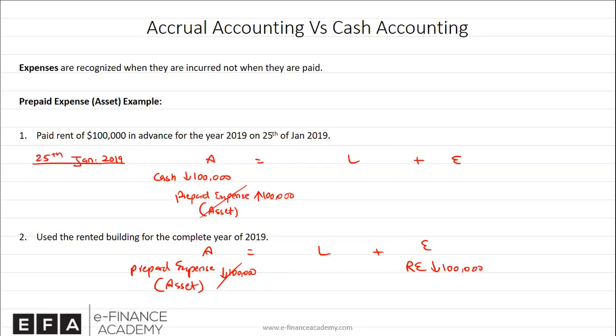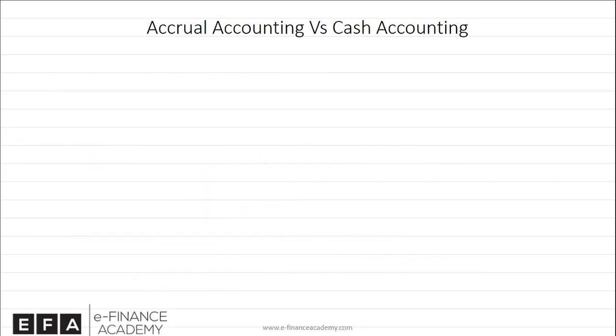So to summarize, in accrual accounting, you record the transaction when it happens, irrespective of whether the cash is received or paid or not. In summary, we can say, related to revenue, accrued revenue is your temporary asset, which is a receivable. So you have delivered the product, but you did not receive the cash. You will receive the cash in the future.